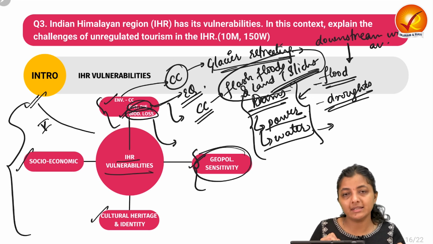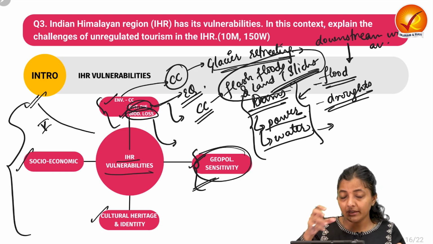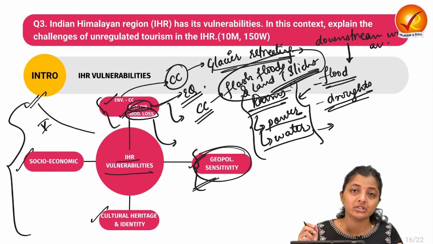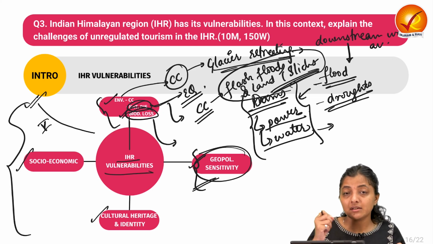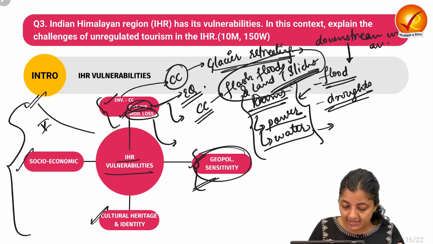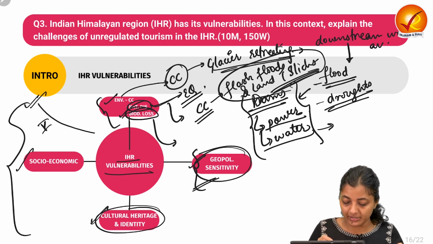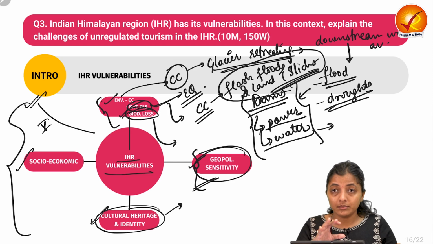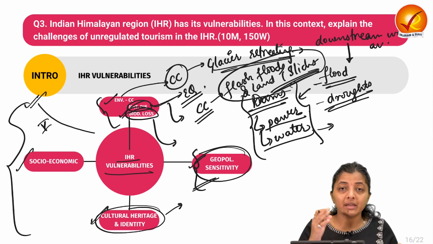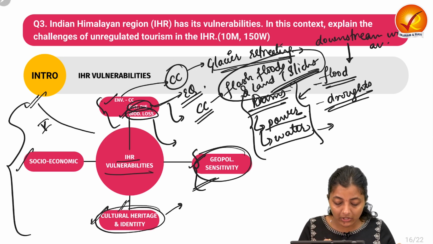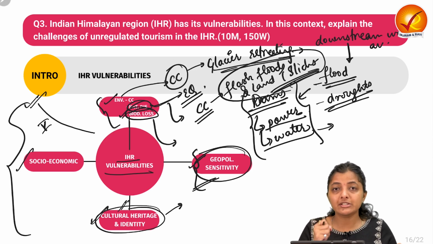Next is geopolitical sensitivity. What is this geopolitical sensitivity? The Indian Himalayan region is in the border areas, so any conflict or geopolitical tension in that area raises the risk to security and safety over that region. Next is cultural heritage and identity. Due to changing migration patterns and changing environmental characteristics, people are migrating, people are not following their customs and traditions, which leads to depletion of the culture, which leads to cultural erosion.